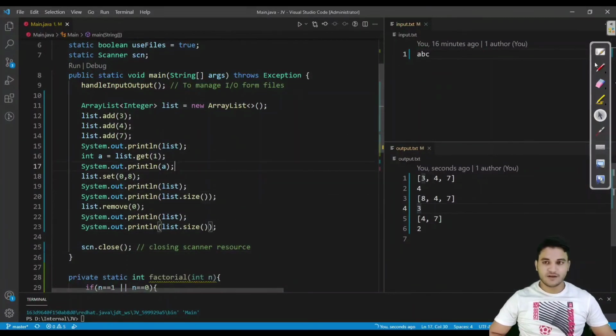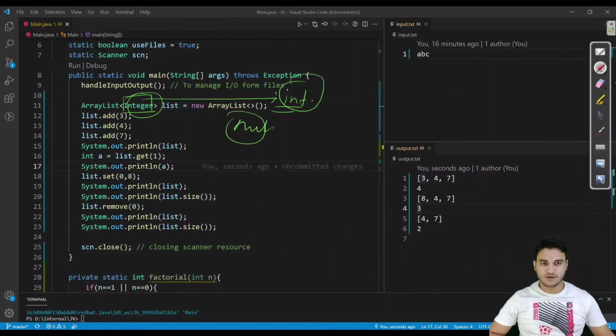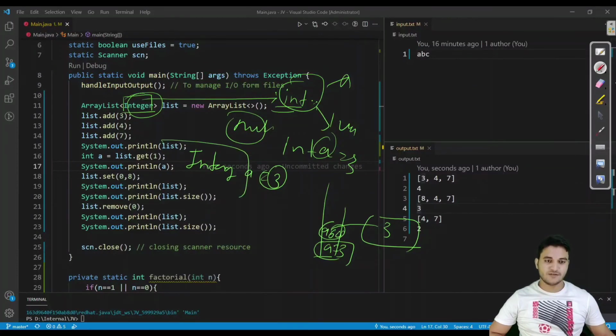I want to mention one point here. If you are wondering about this Integer, what is that Integer? It is the same as int, but the only difference is that this can contain null, and int cannot contain null. int is a value type. If I write int a is equal to 2, this a would be created inside the stack. And if I write Integer a is equal to 3, then 3 would be created in the heap and a would store a reference. So this is the reference type and this is the value type. This is the only difference, nothing else.